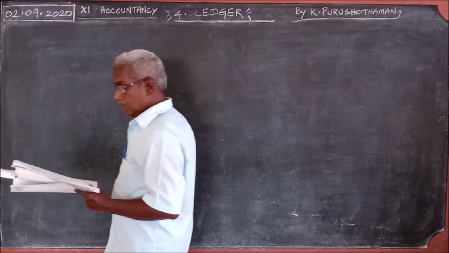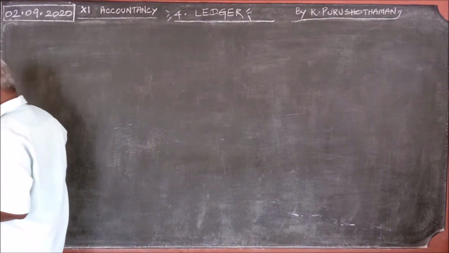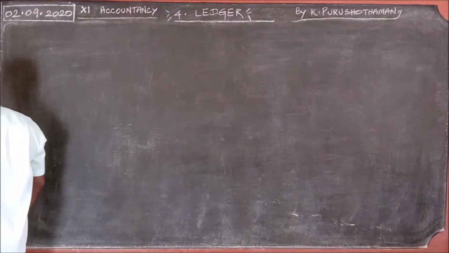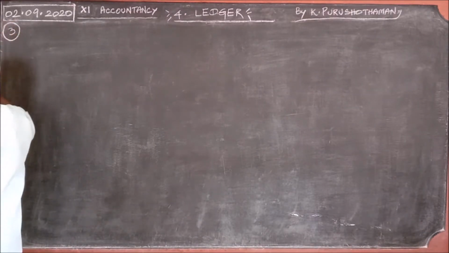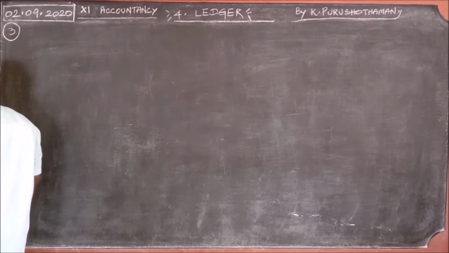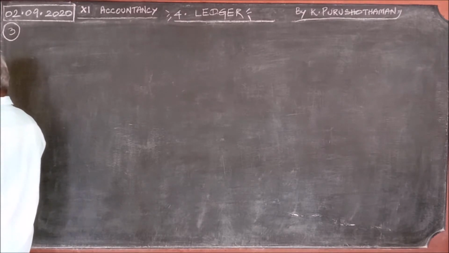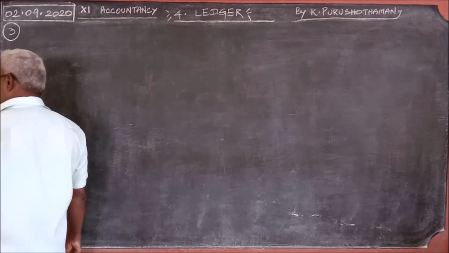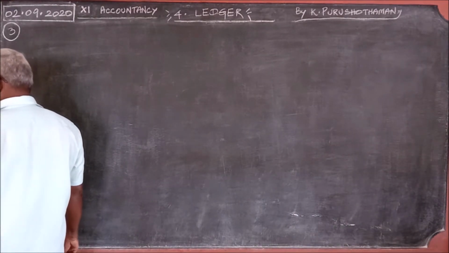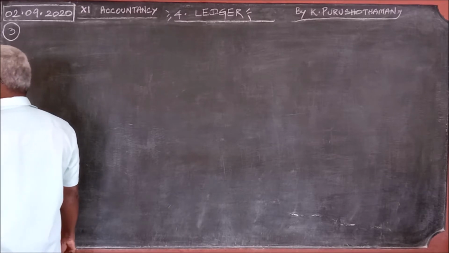Okay. Good morning, students. We shall pass on to problem number 3 today. Already we have seen the first and second. We shall pass on to the third problem now. Pass journal entries for the following transactions and post them to the ledger.